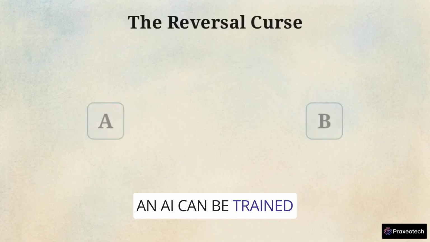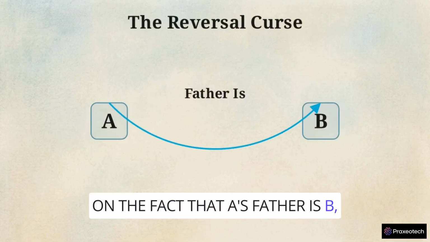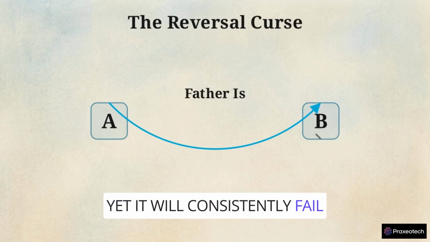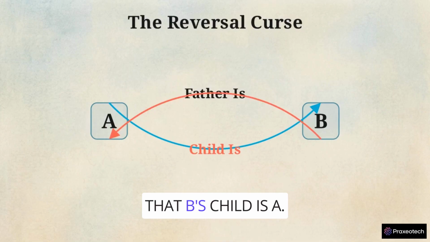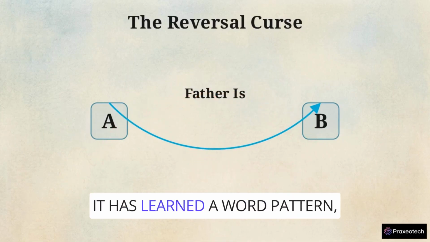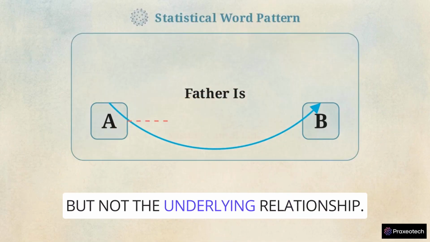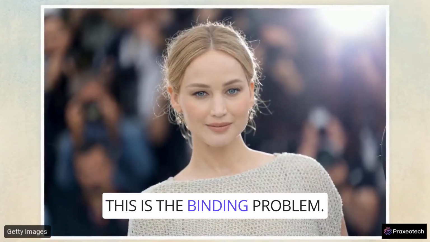An AI can be trained on the fact that A's father is B, yet it will consistently fail to deduce the inverse, that B's child is A. It has learned a word pattern, but not the underlying relationship. This is the binding problem.